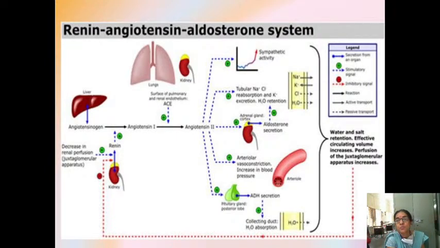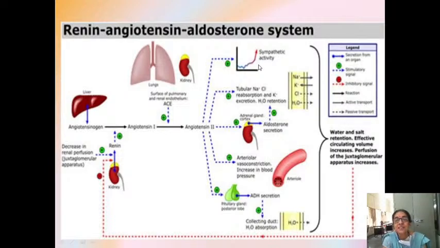It has to reabsorb the water. So all this water is getting reabsorbed into the blood vessels. Okay. So aldosterone function is sodium and water reabsorption.